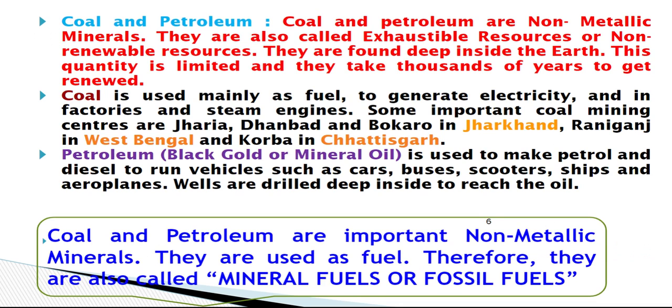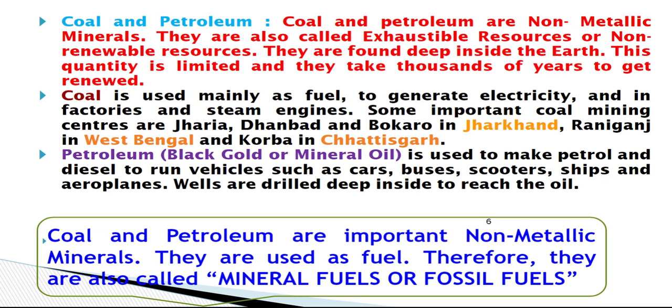They are also called exhaustible resources or non-renewable resources. Children, this concept we have studied in chapter number 11, our natural resources. I have also told you in the live classes that coal and petroleum have many synonyms, okay? So they can be called exhaustible resource, non-renewable resource, and also non-metallic minerals. They are found deep inside the earth, and the quantity of coal and petroleum is limited and they take thousands of years to get renewed.